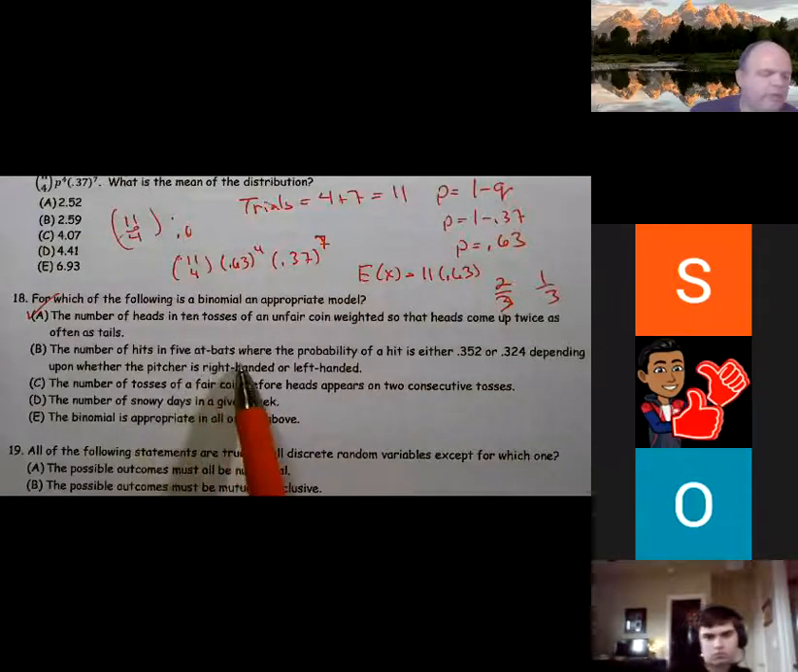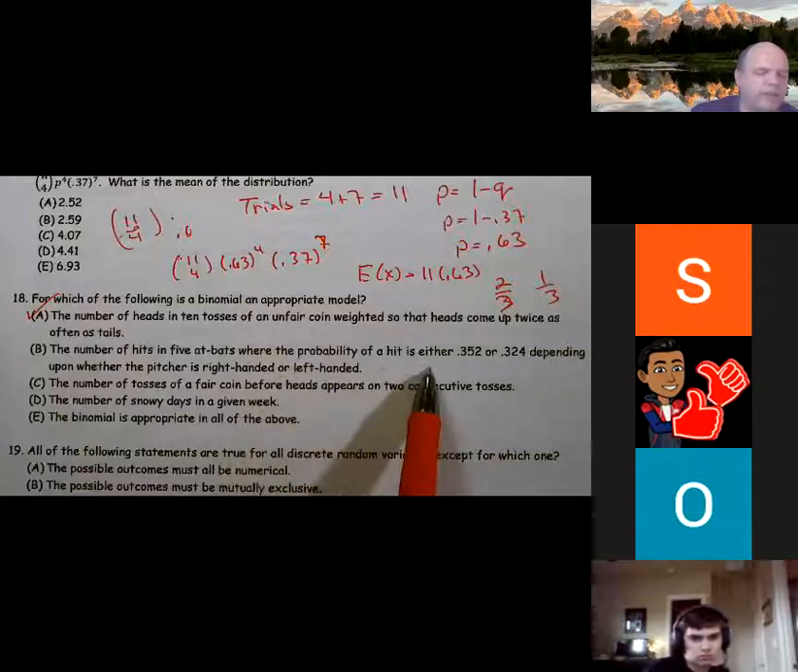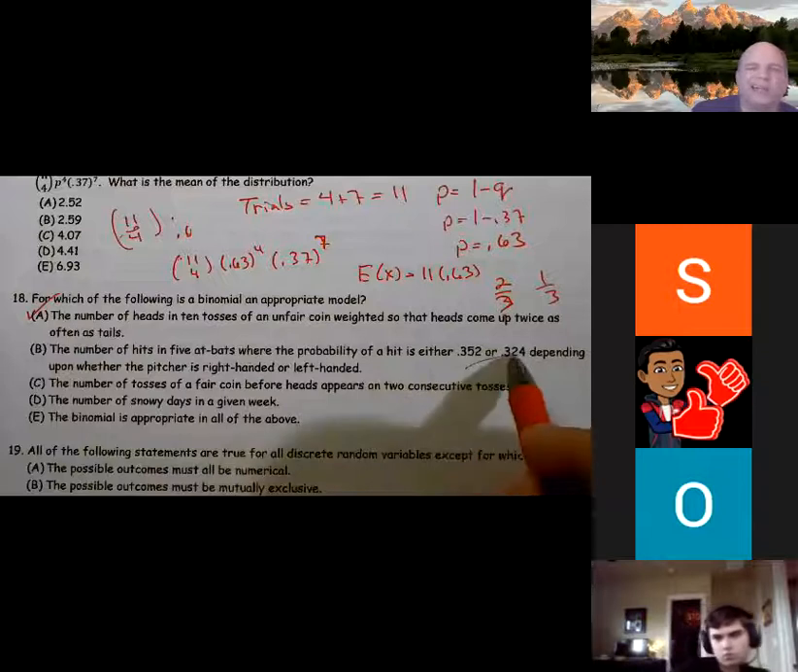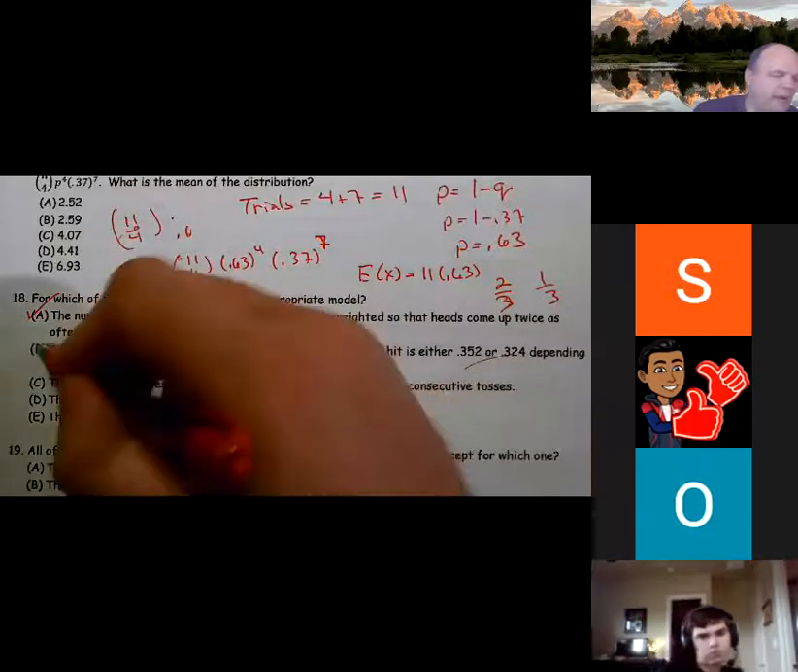The number of hits in 5 at-bats where the probability of a hit is either 0.352 or 0.324. Our probability is not constant, so this is a bad choice.